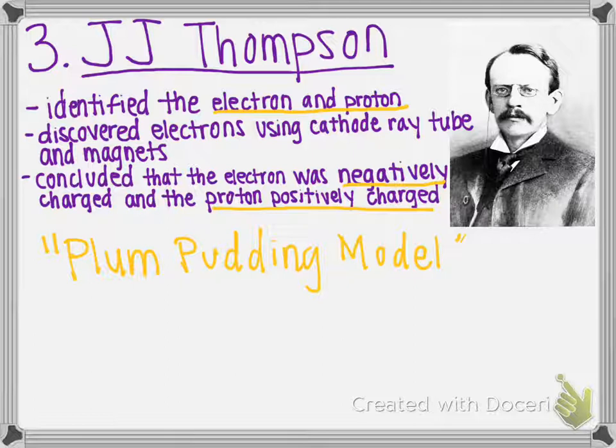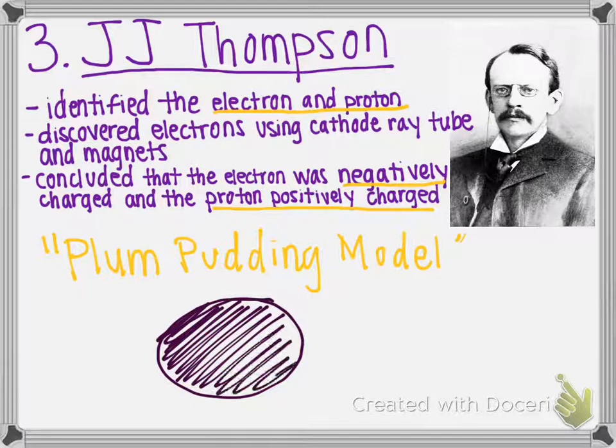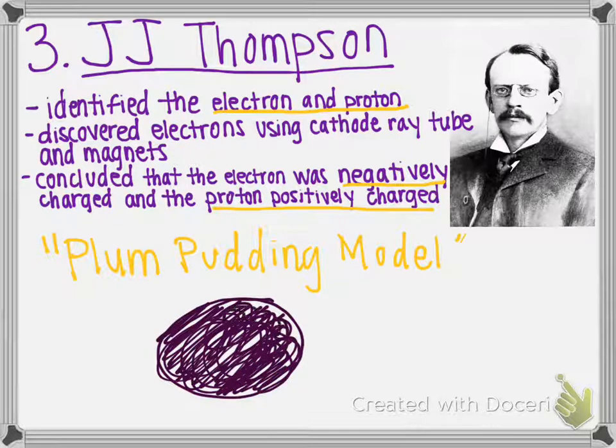And so what he said was that the atom was like pudding, like plum pudding, which sounds kind of gross to me. But it was just like a bunch of pudding, and inside the pudding there were raisins, interspersed throughout the pudding. And so this is what he thought an atom looked like.